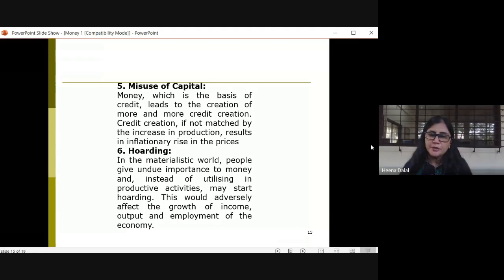When people start hoarding money, it adversely affects the growth of income. Money doesn't come much into circulation in the economy. Output is affected, and ultimately employment is also affected. So, in the materialistic world, when people give undue importance to money, it leads to hoarding.